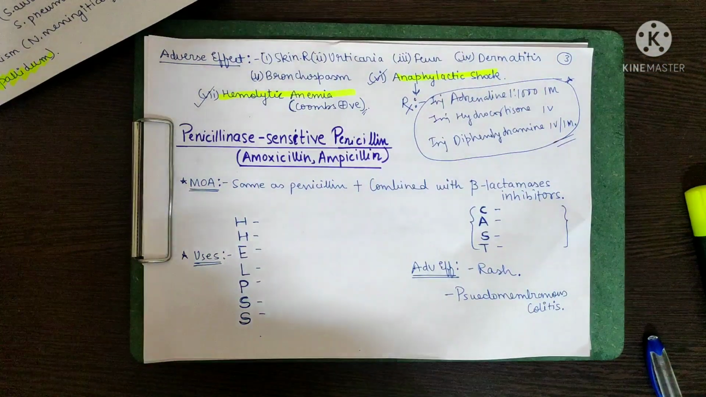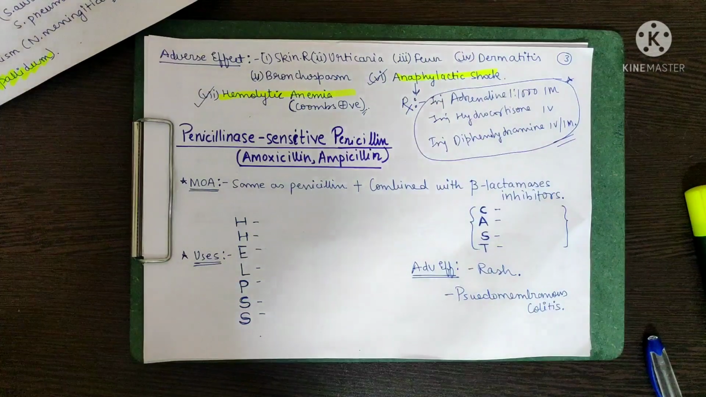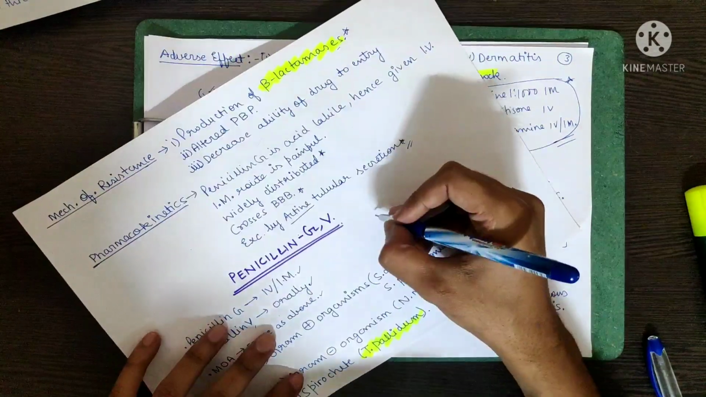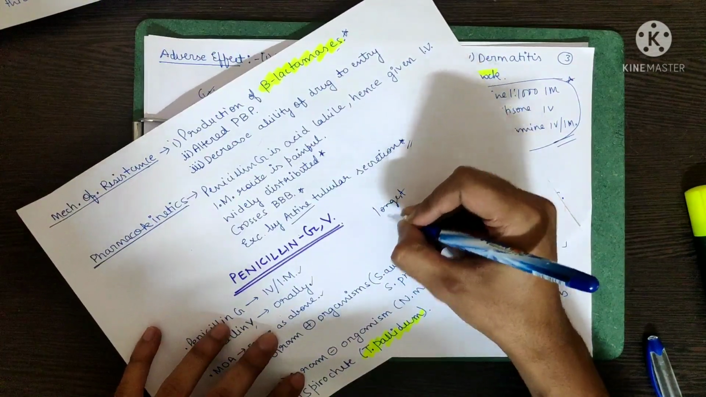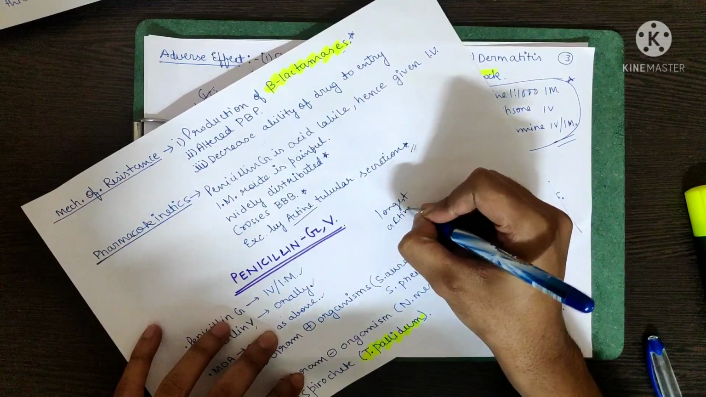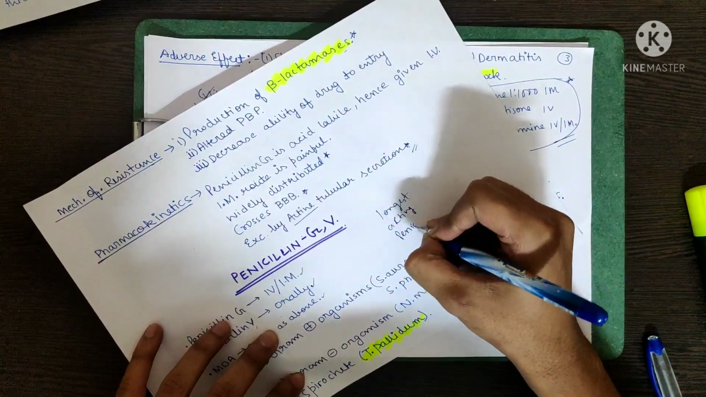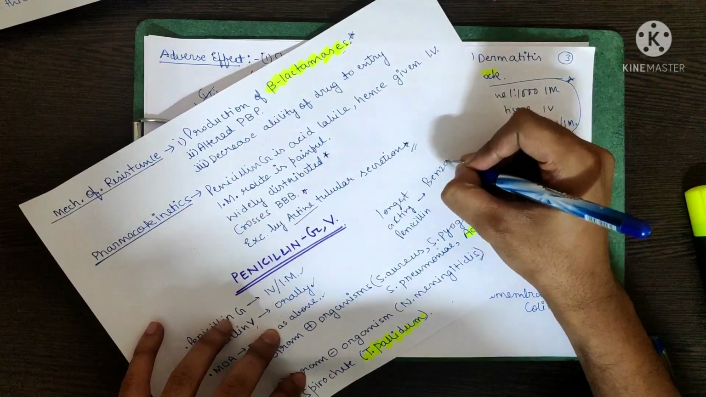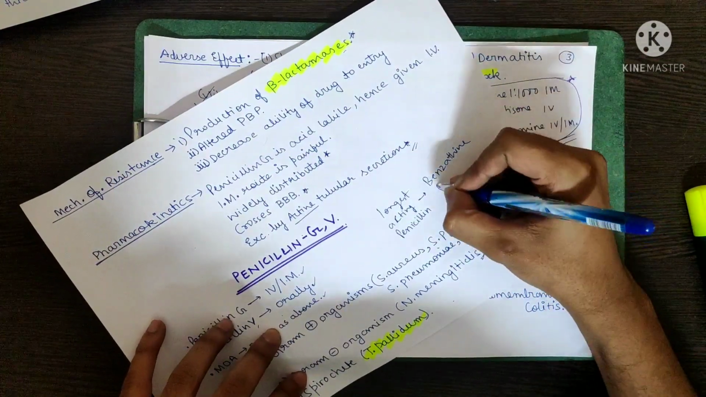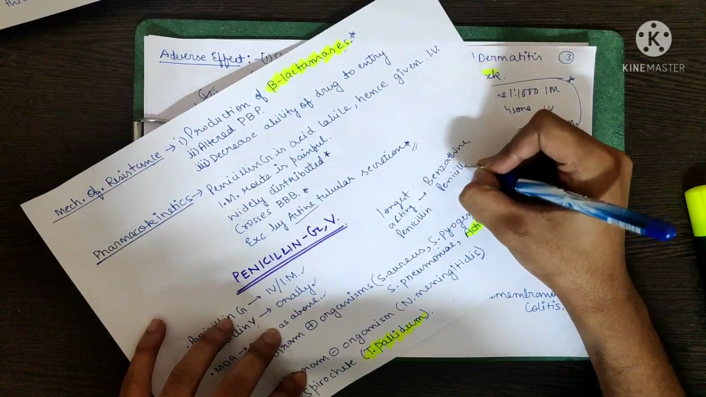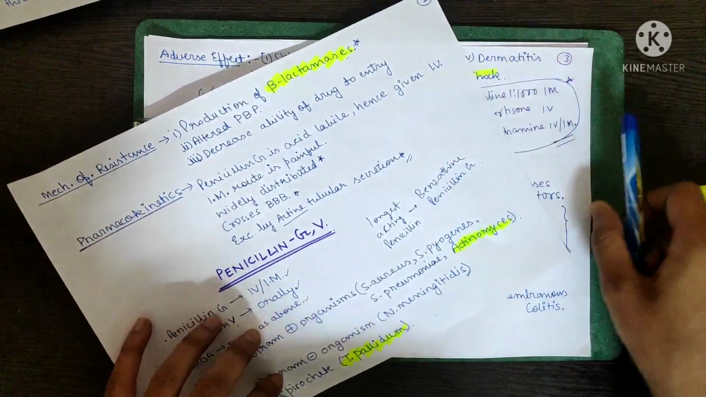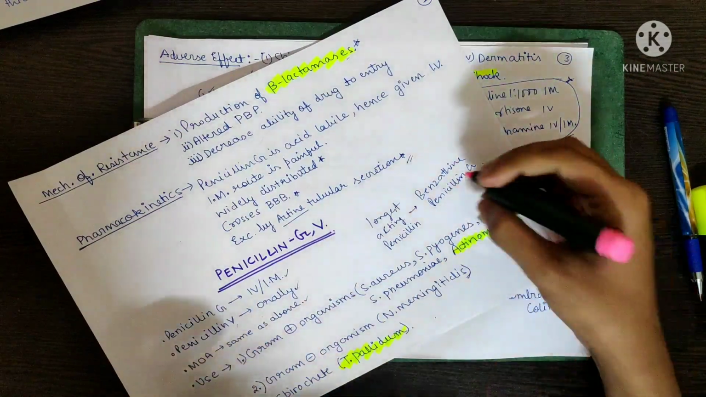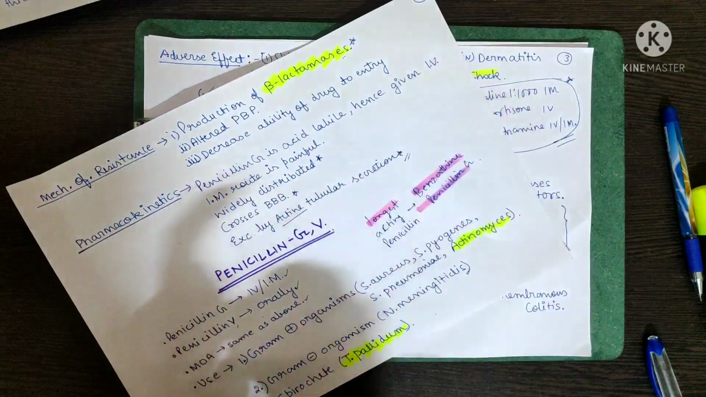Now, one very important thing that I should tell you, that the longest acting penicillin is actually benzathine penicillin G. This is a point you have to remember. The longest acting penicillin is actually benzathine penicillin G.